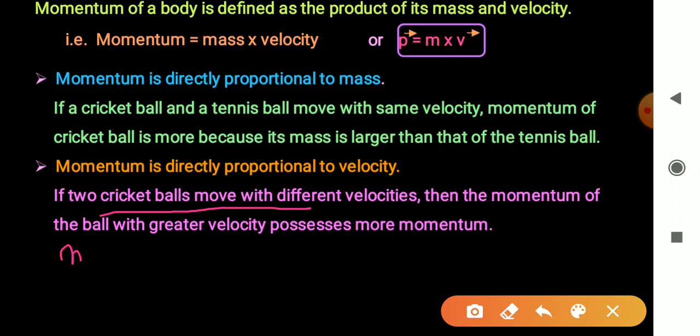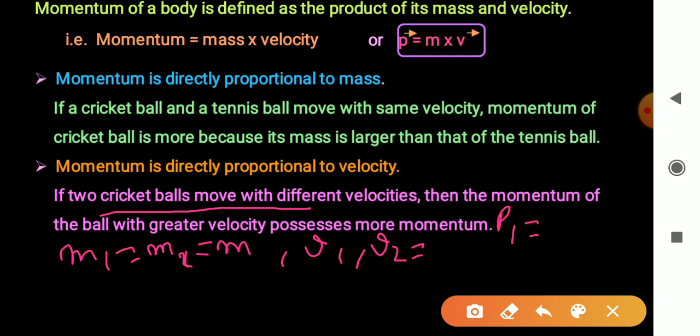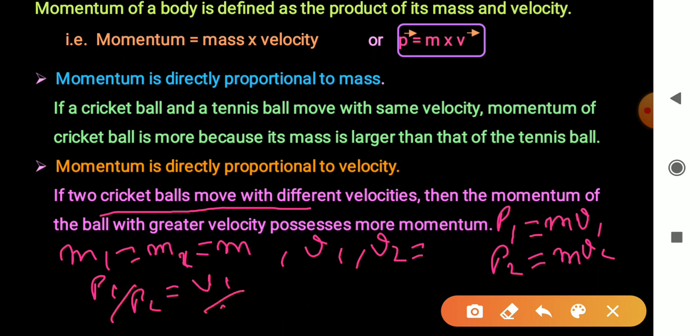Mass of two balls is m1 equal to m2 equal to m, right? And velocity of first ball is v1 and second ball is v2. Momentum of first ball p1 equal to m into v1 and momentum of second ball p2 equal to m into v2. So from these two equations, p1 upon p2 equal to v1 upon v2. From this we see that p is directly proportional to v.